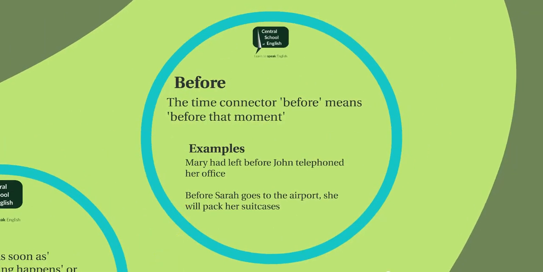The time clause connector before means before that moment. Let's look at 2 examples. Mary had left before John telephoned her office. In this sentence, Mary left her office moments before John telephoned.